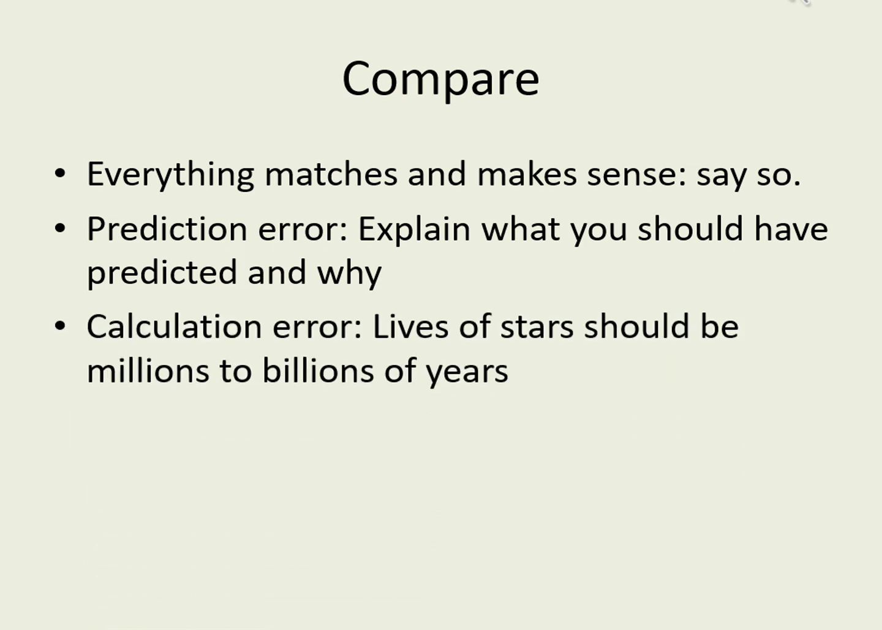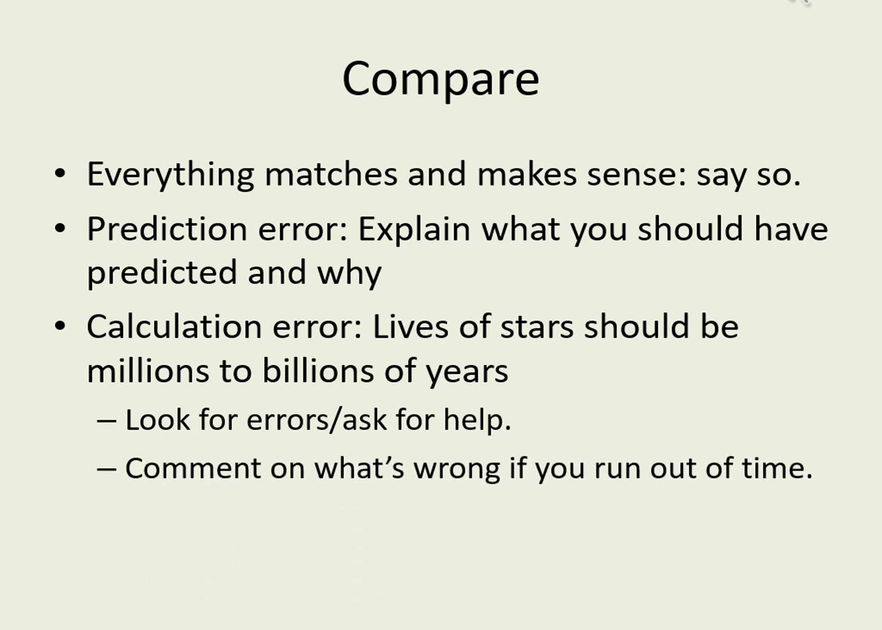Remember that these are the lifetimes of stars, so they should come out to millions or billions of years. Some of the longest lasting stars can last 10 to the 12th years. However, if you start getting lifetimes as long as 10 to the 15th or more years, or if the lifetimes are a few thousand years or less, then you know something is wrong with the calculation. If there's a problem with the calculation, see if you can find it or ask for help. If you run out of time, at least comment on why you think there's a mistake.